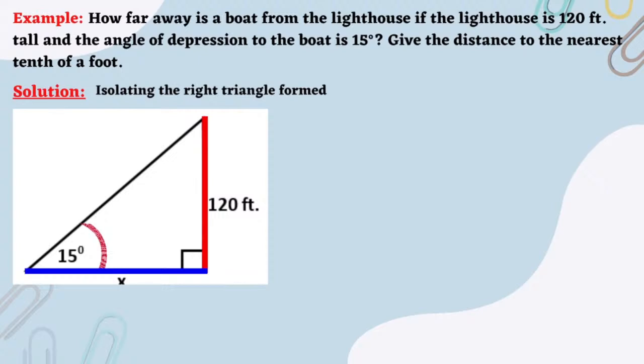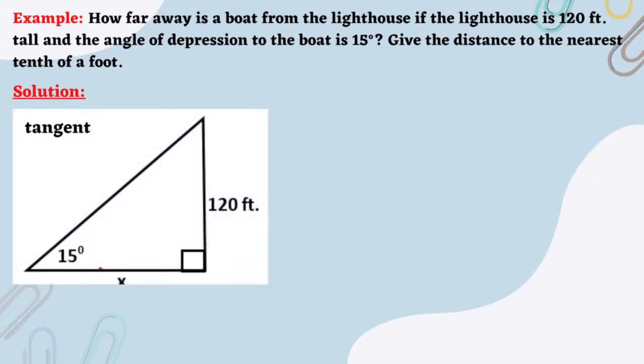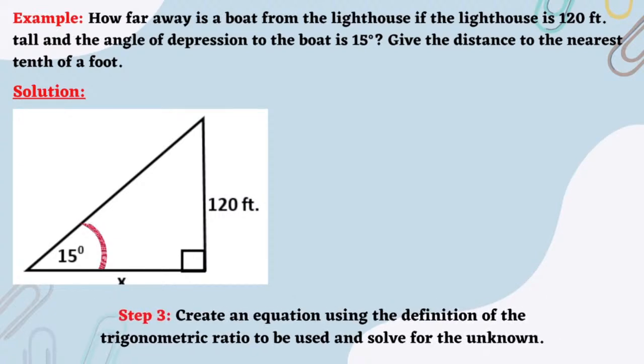The trigonometric ratio that contains both of those sides, the opposite side and the adjacent side, is the tangent. Therefore, we use the trigonometric ratio tangent to solve the given problem. Step 3. Create an equation using the definition of the trigonometric ratio to be used and solve for the unknown.